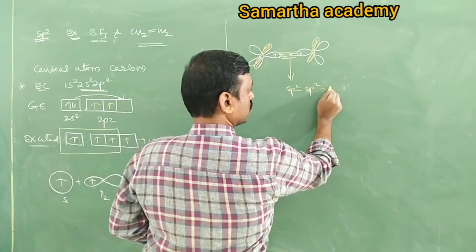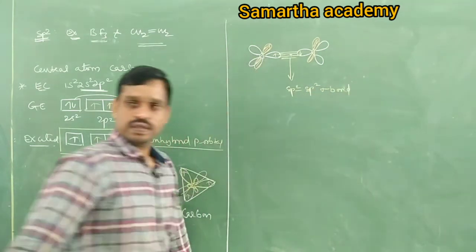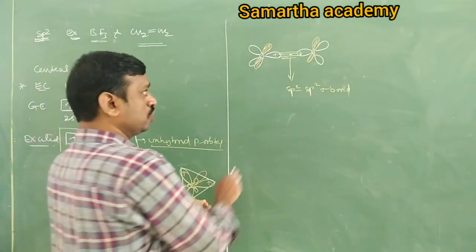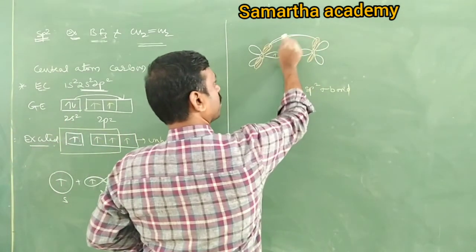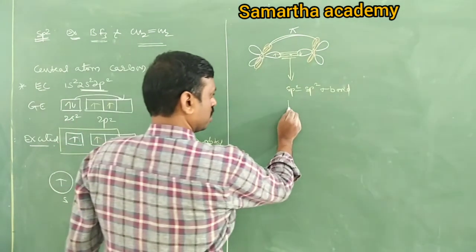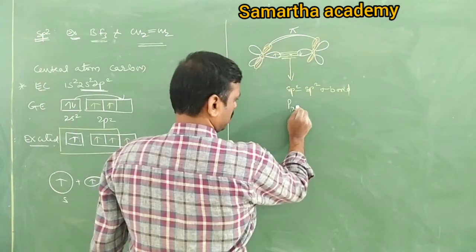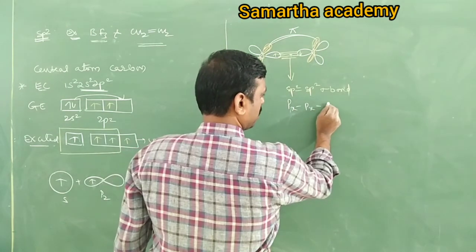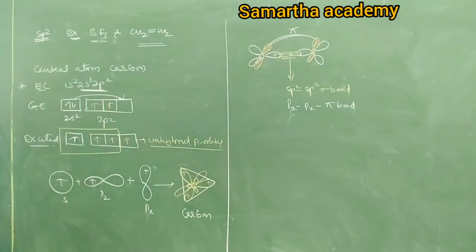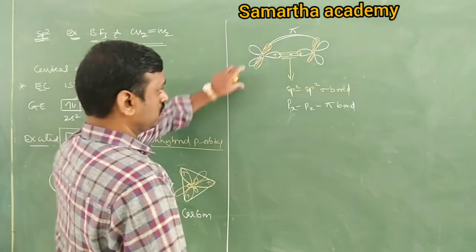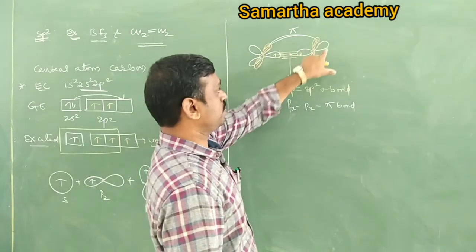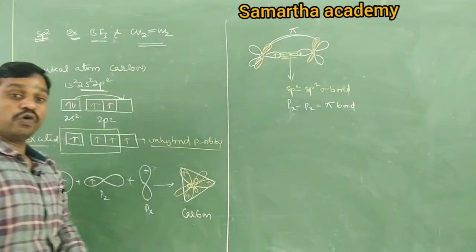This is an sp2 sigma bond, right? Next, after formation of sp2 there is a sideways overlapping which forms the pi bond. So this is either a px or py pi bond. Now this carbon still has sp2, total how many sp2? 4 sp2 are there.